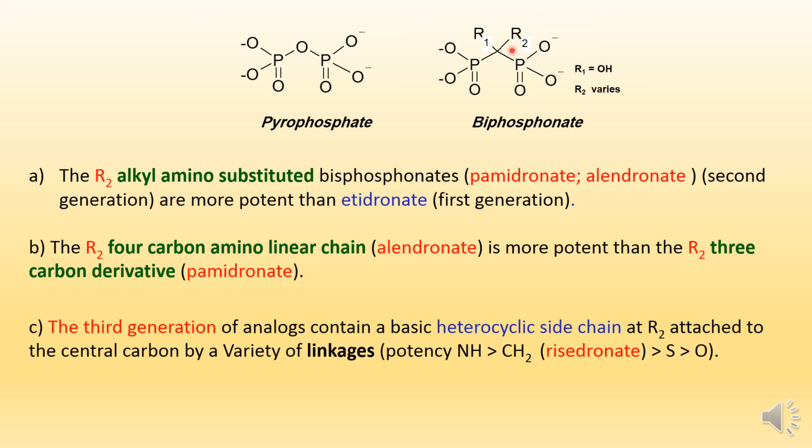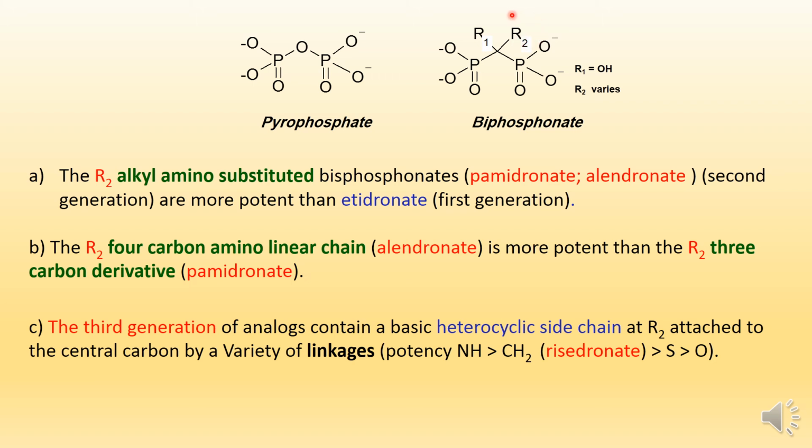When R2 is an alkyl amino substituent, the bisphosphonate becomes second generation, like pamidronate and alendronate, which are more potent than etidronate, the first generation. When R2 is methyl, as in etidronate, it is less potent than the alkyl amino substituent. So again, when R2 is alkyl amino substituted, it is more potent than the methyl substituted etidronate.